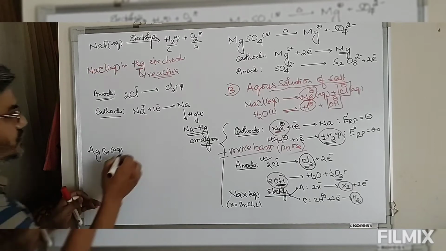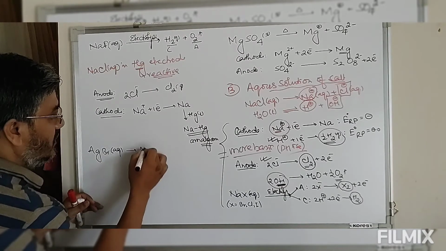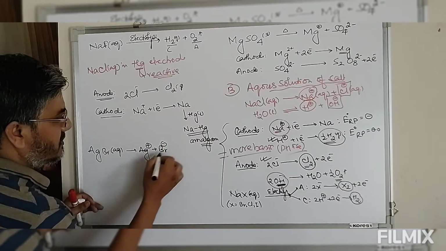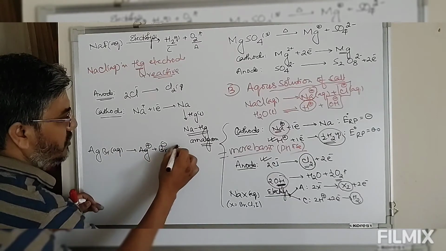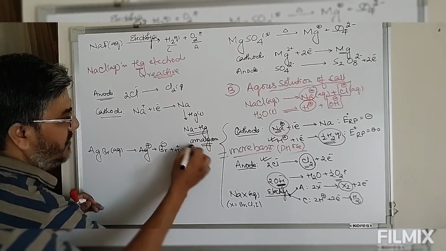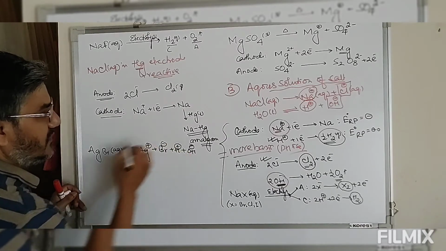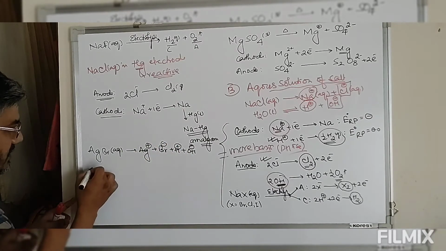So AgBr aqueous solution will give you Ag plus and Br minus, along with this we will also have H plus ion and OH minus ion coming from self ionization of water. Now in this case, look at this.